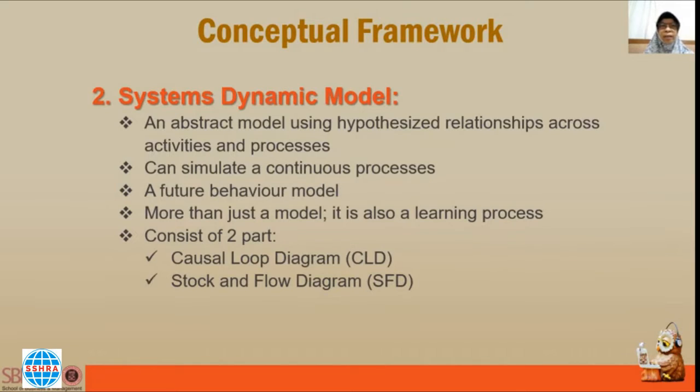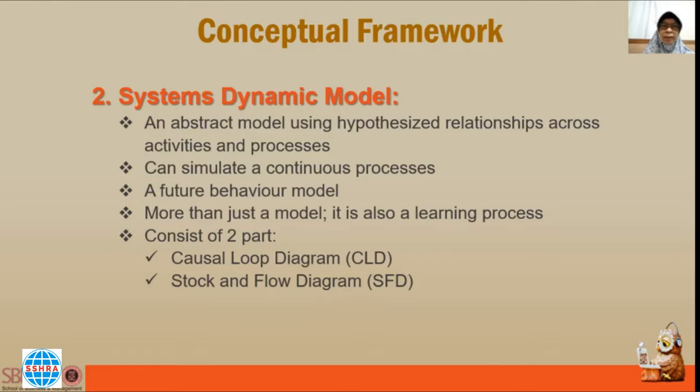The second is the system dynamic model. A system dynamic model is an abstract model that uses hypothesized relationships across activities and processes. A system dynamic model can simulate a process continuously. It is a model of future behavior. It can describe the behavior of a system in the future. And it is not just a model, but also a learning process, because the more we interact with the model, the more we understand the system we are studying.